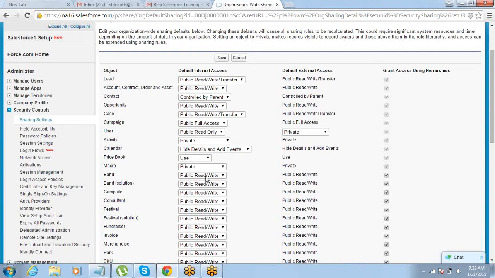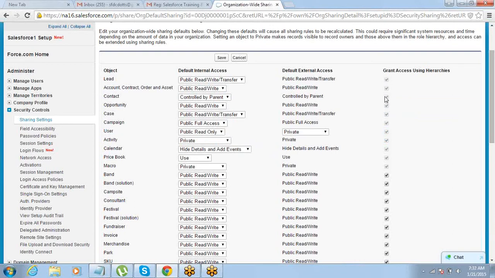These are all standard objects, and after that we have all these custom objects. Got it? What we understand from here is that for a standard object, the manager will always have access to the data of his subordinate.